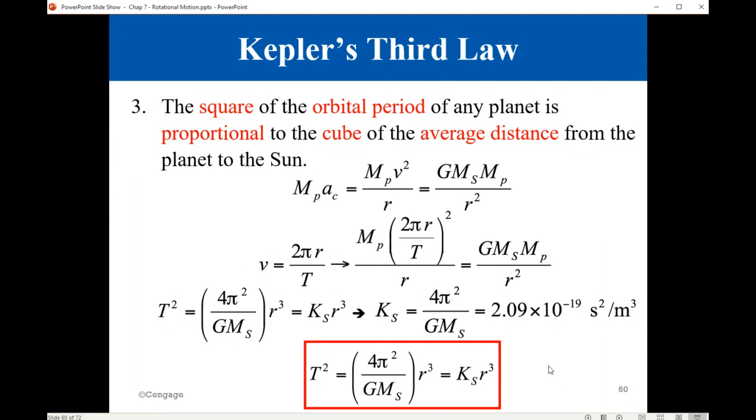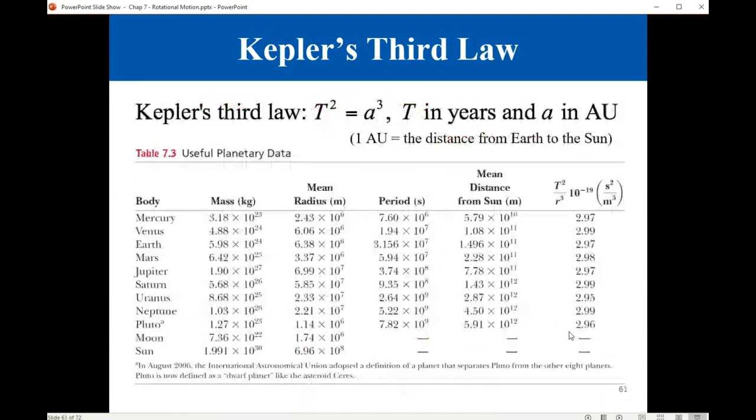This is an important law when you study astronomy and astrophysics and you want to do some calculations for the planets. So here you see various planets, some information about the masses, the mean radius, the period for one complete rotation. And you see here the ratio T squared to r cubed is constant. That is the third law, Kepler's third law.